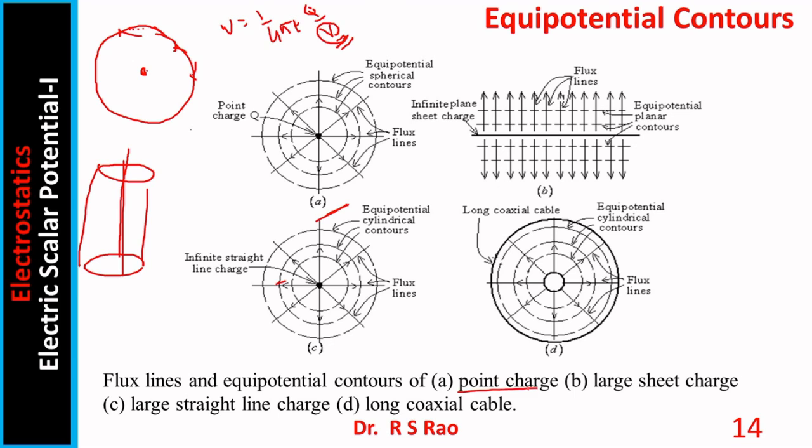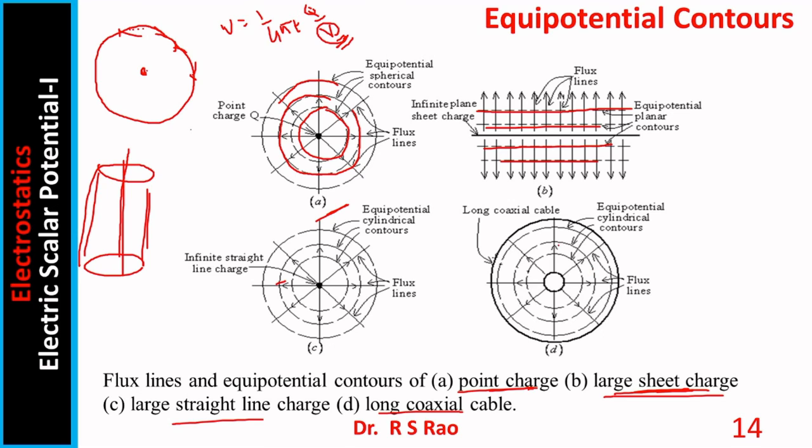In A, for a point charge, these spherical surfaces are equipotential surfaces. For a large sheet charge, planes parallel to the sheet are equipotential contours. In case of a straight line charge, as already mentioned, cylindrical surfaces are equipotential. In case of a cable also, cylindrical surfaces are equipotential contours.